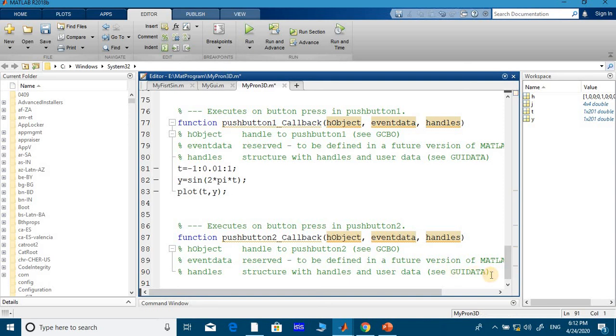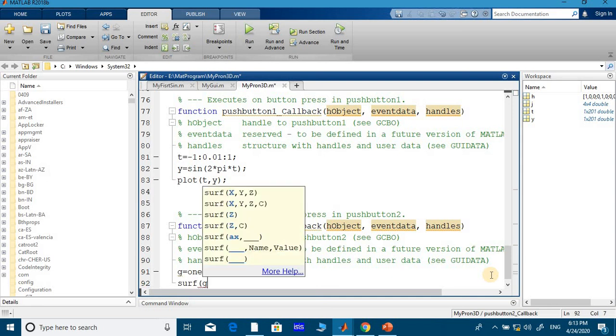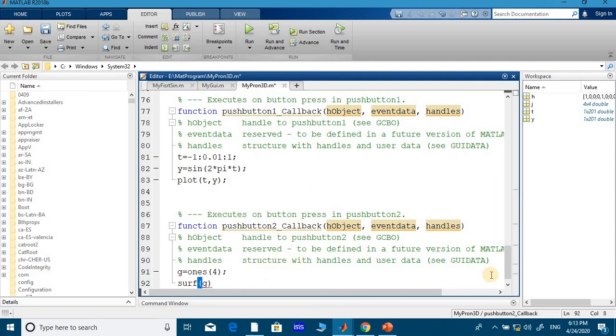And at the same time push button 2 you take. So say for example z equal to, which matrix do you want to take? So matrix ones(4), okay, 4 by 4 ones matrix, and surf of z. That means I am going to plot it. Okay, this is the simple thing. You save and try to run it.